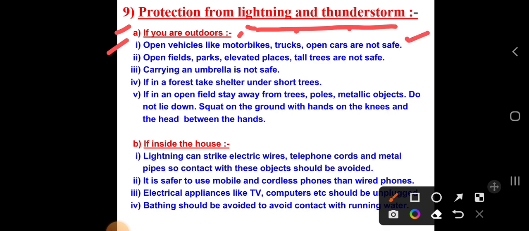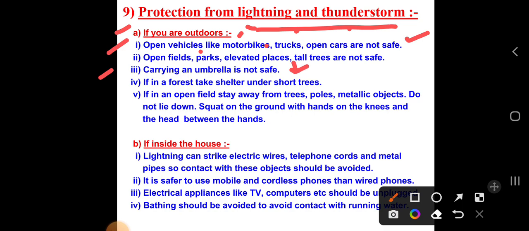Next, open fields, parks, elevated places, and tall trees are not safe. If such a situation occurs, these places will not be safe for you, so you have to avoid going there. And carrying an umbrella is not safe. In this situation, what happens? The charges may pass through the iron metal. As you know, the umbrella is made up of metal, and the charges may pass to your body itself, because metal is a good conductor of charges. So carrying an umbrella is also not safe.